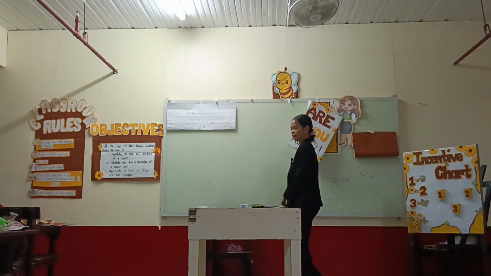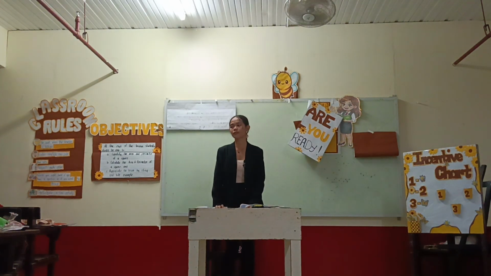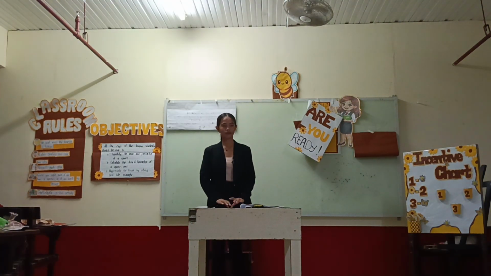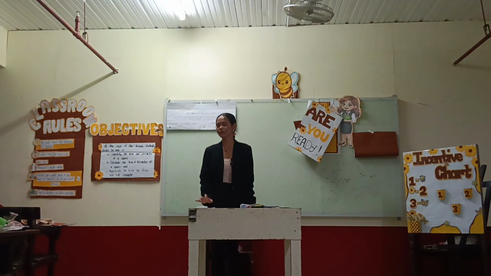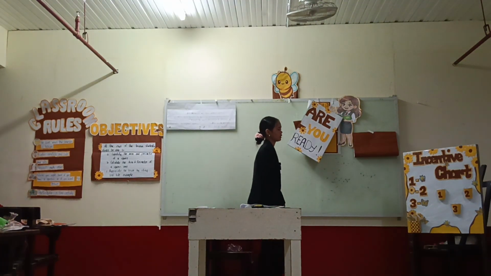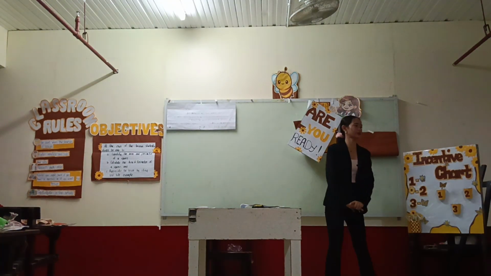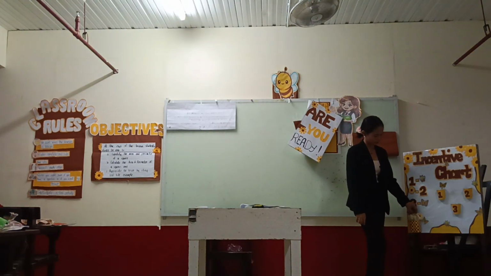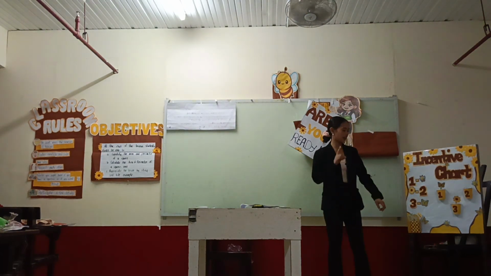So the group that can arrange the scrambled word first will get the highest point. I give you 5 minutes to arrange those words. Very good, group 1. You are the one who finished first. So you get the 3 points. Very good, group 3. You are the second. So you get the 2 points. And group 2 gets the 1 point.